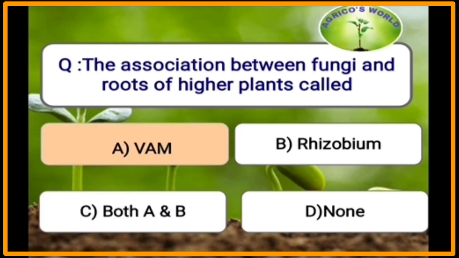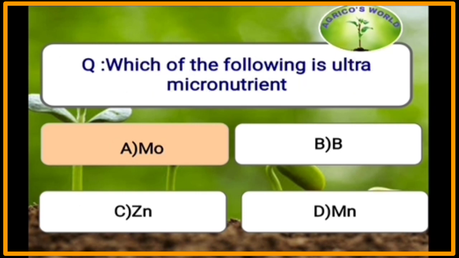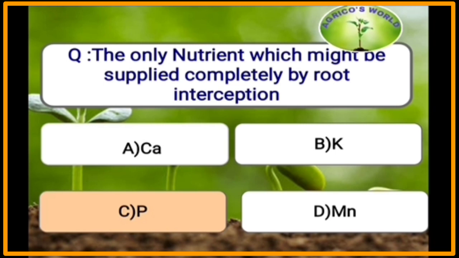The association between fungi and roots of higher plants is called as vesicular arbuscular mycorrhiza, which mobilizes phosphorus and makes it available to the plants. Which of the following is ultra micronutrient? Molybdenum is ultra micronutrient. The only nutrient which might be supplied completely by root interception is phosphorus.